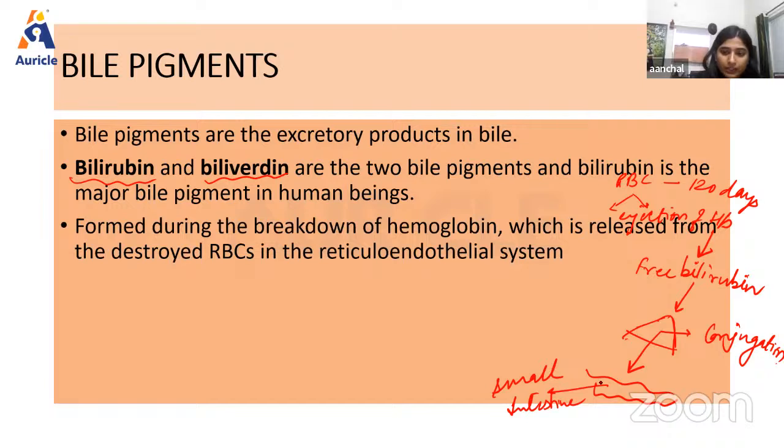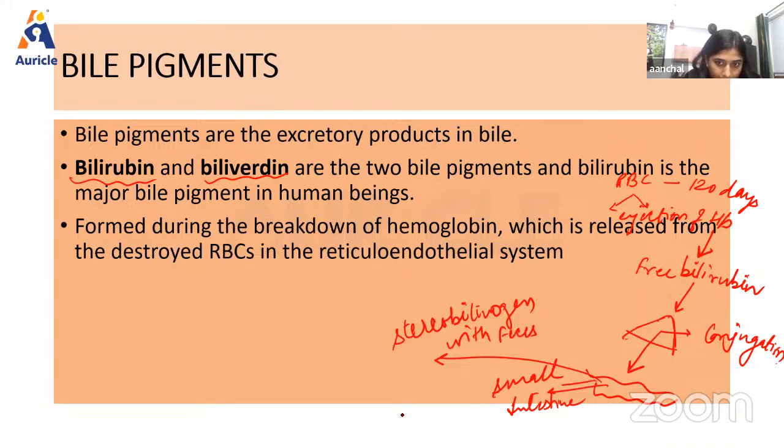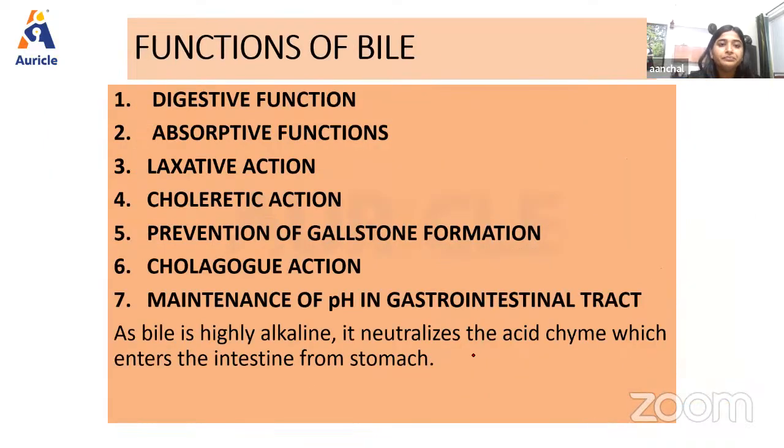Also, from the small intestine, some part gets eliminated in the form of stercobilinogen with feces, right? And another part is converted into urobilinogen and excreted in urine. Okay, so these are very important things you should remember.